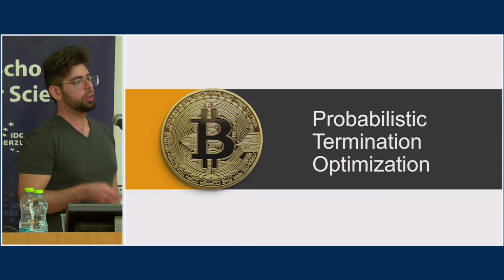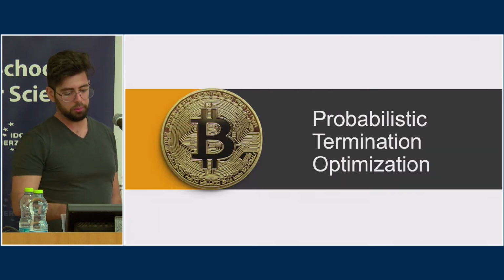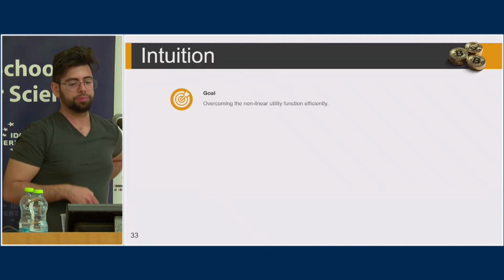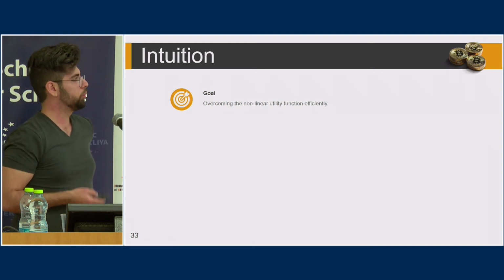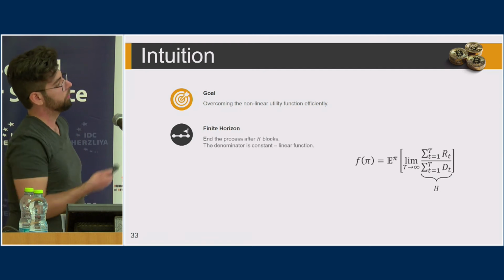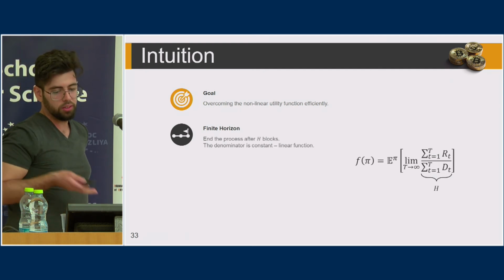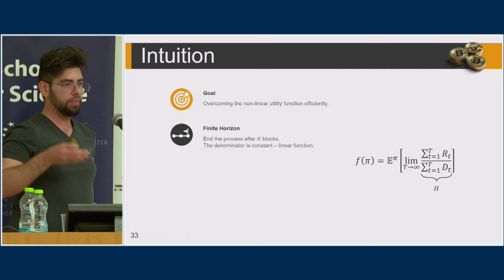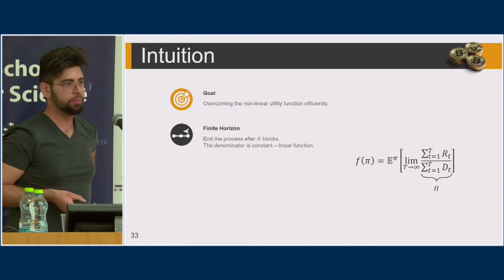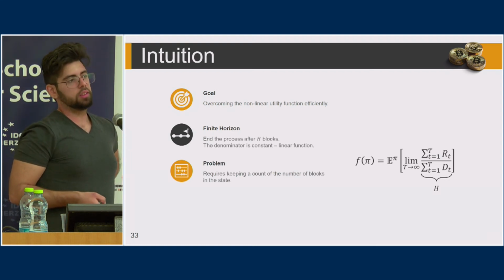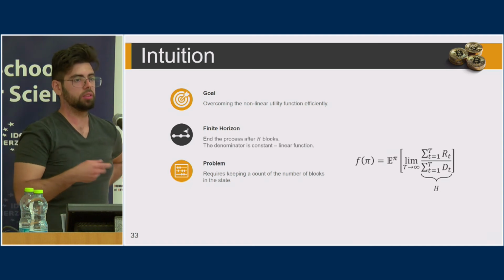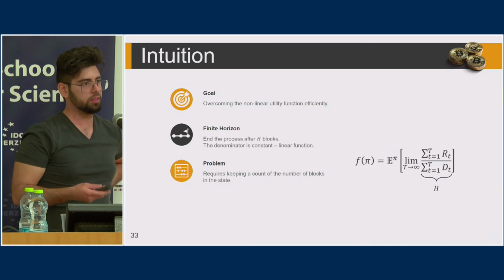Okay, now let's talk about our alternative method, probabilistic termination optimization. The intuition behind this is to overcome the nonlinear utility function in a different way. So this is the utility function, and we want to make that linear. So an intuitive approach would say, why not just stop after h blocks? If we stop when we reach h blocks, the denominator will be equal to h, and this will be a linear function. But the problem with this is that in order to stop after h blocks, we need to keep some form of count of how many blocks we've had so far. And this increases the state space.